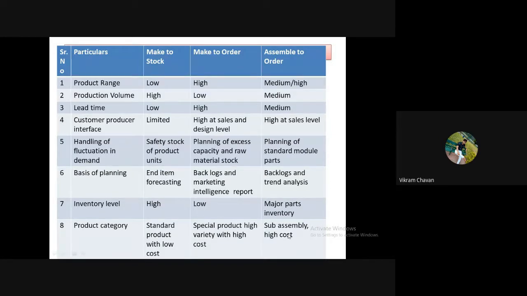In make to order, planning of excess capacity and raw material stock.